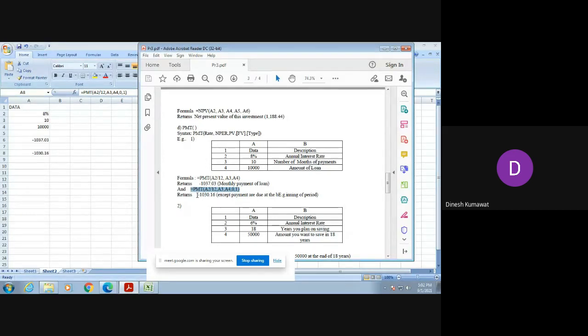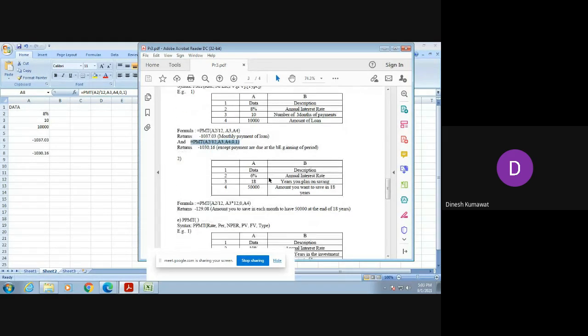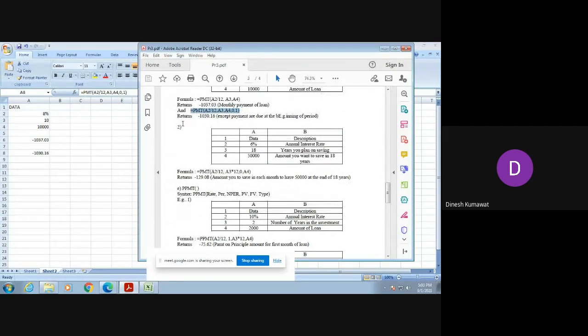Okay, is it clear to you? Yes, sir. But remember, while using the formula, you need to enter the proper values. That is, first we need to enter the rate, second we need to enter the NPER. So remember that. Now I am leaving this second table for your homework. Try to get what its output is.